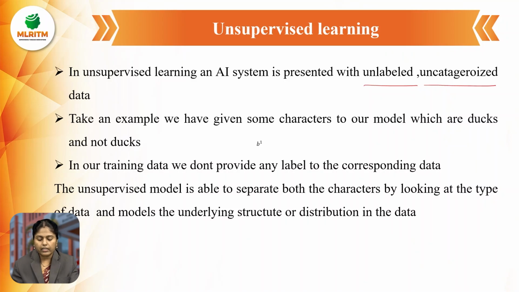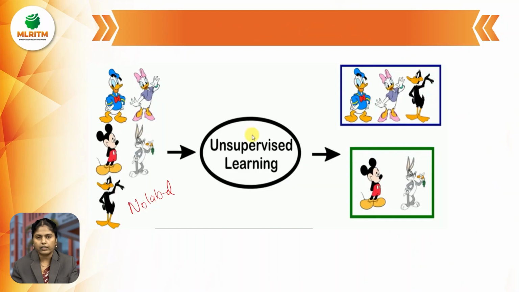In our training data, we don't provide any label to the corresponding data. The unsupervised model is able to separate both the characters by looking at the type of data and the underlying structures of the distribution of the data. Without seeing any label, we look at some characters and categorize them in unsupervised learning. Means in unsupervised learning there is no labeled data, and just by seeing the characters and the data, we categorize them. No labeling is done in unsupervised learning.